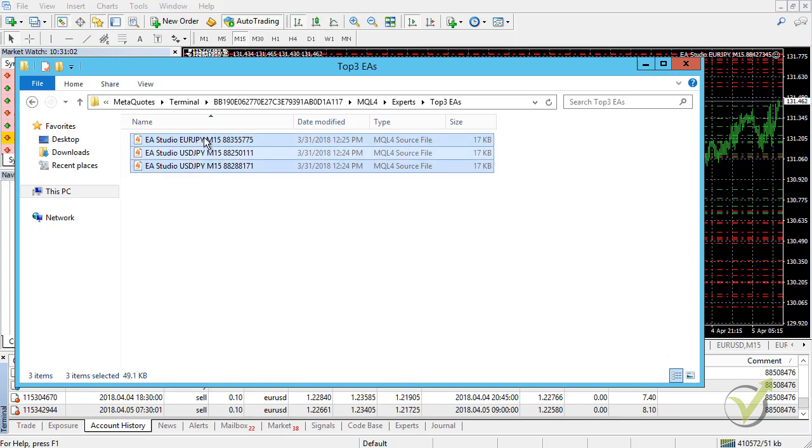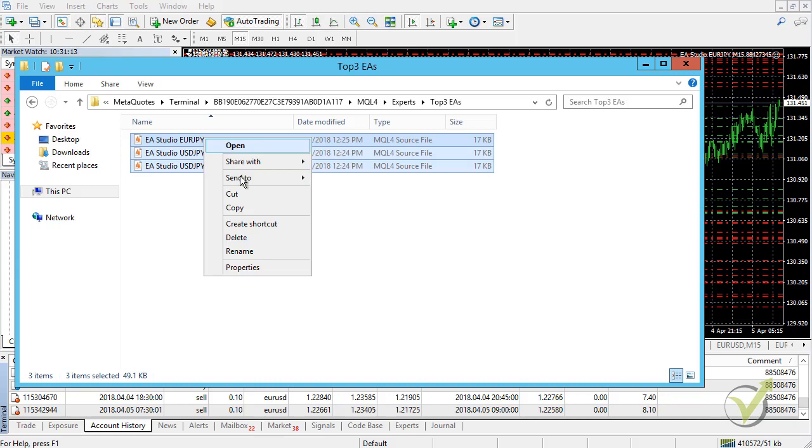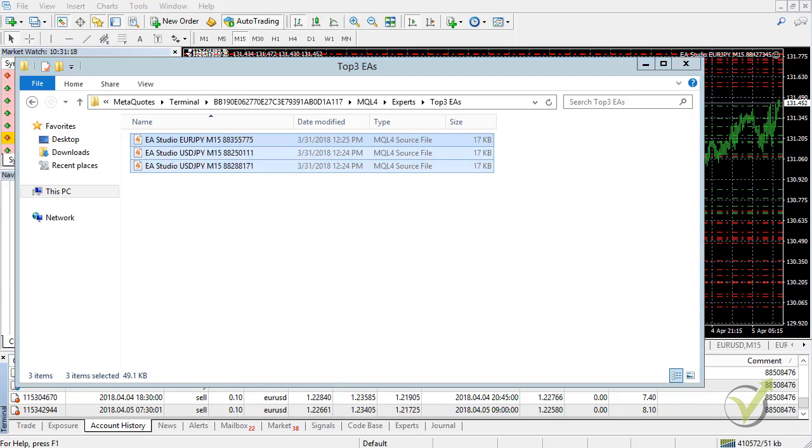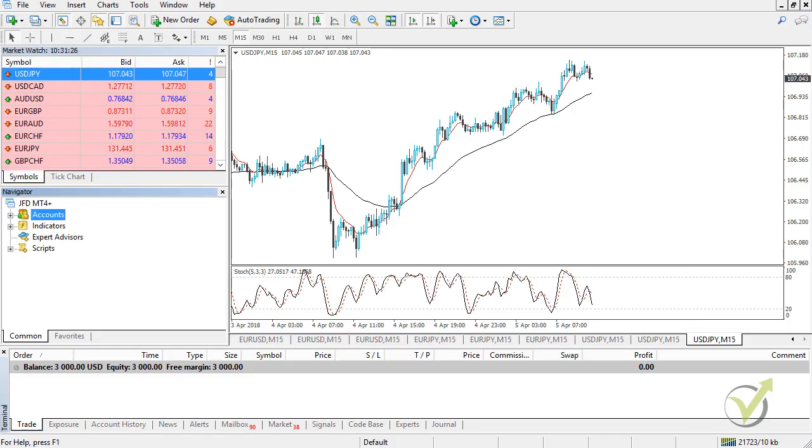One more time. This is the moment where we place the expert advisors trading on a live account, but I suggest you first to do it on another demo account so you can practice the process, and you will learn how to do that, okay? So here I have opened another demo account for $3,000. One more time, guys, please don't take any of the numbers as a recommendation. You should always trade with how much you decide.